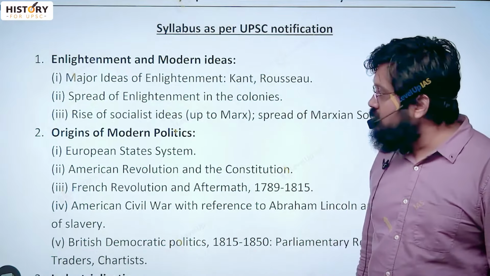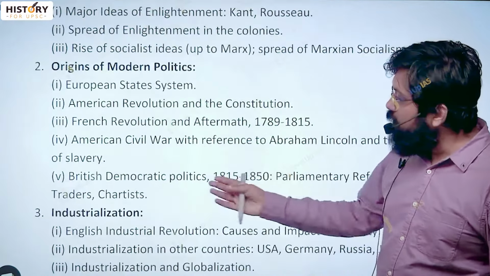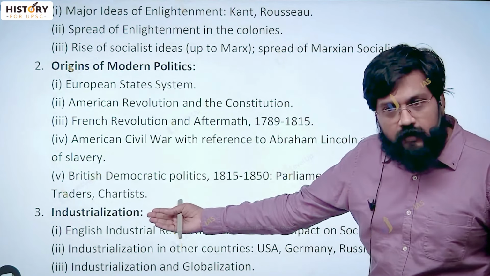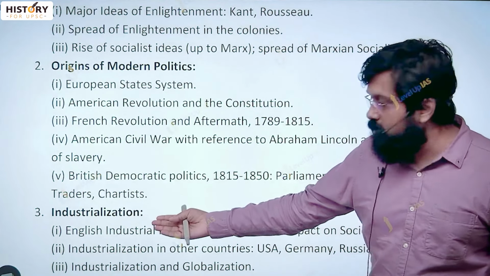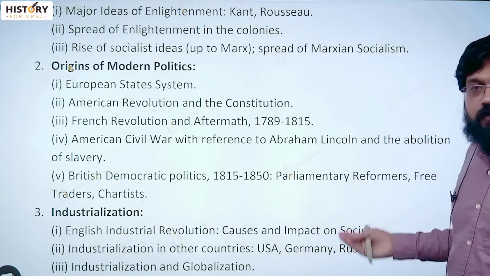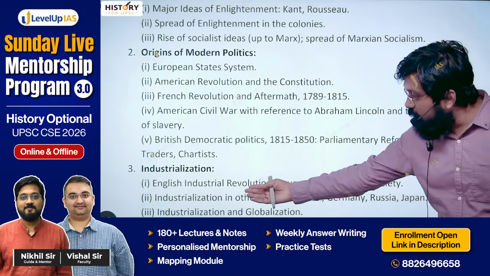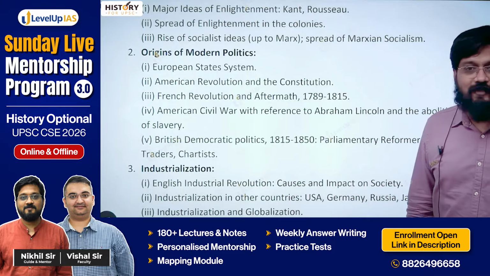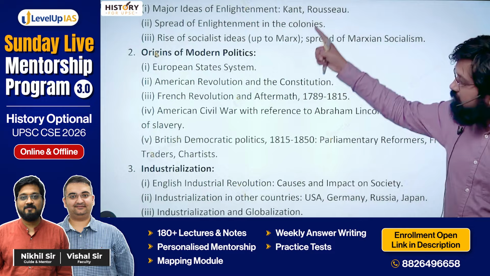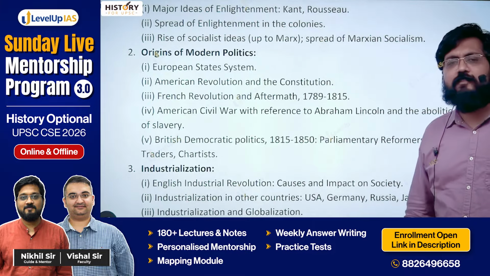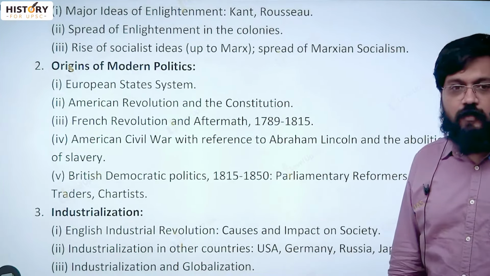So it is little bit jumbled. For example, here you have British democratic politics and Chartist. Chartist is a movement of labor class in Britain, which is a consequence, reform movement. Parliamentary reforms 1832 is a consequence of industrialization. But it shows that later, after the English Revolution. That won't work, right? So it doesn't make any sense in a chronological fashion. It makes perfect sense in thematic fashion. But again, we can't do that.